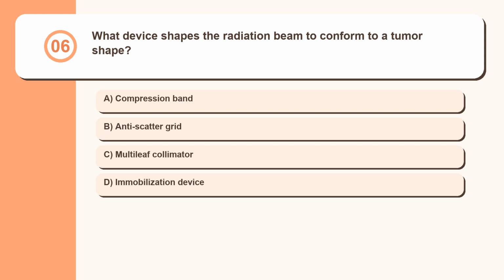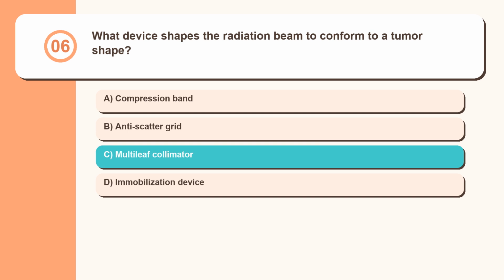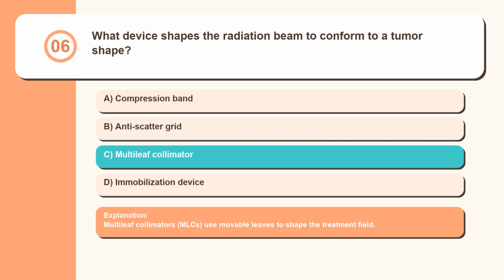Question 6. What device shapes the radiation beam to conform to a tumor shape? Compression band, anti-scatter grid, multi-leaf collimator, immobilization device. Multi-leaf collimators, MLCs, use movable leaves to shape the treatment field.